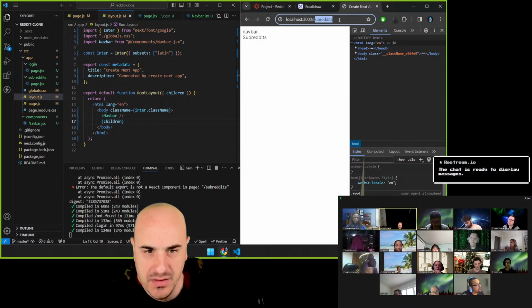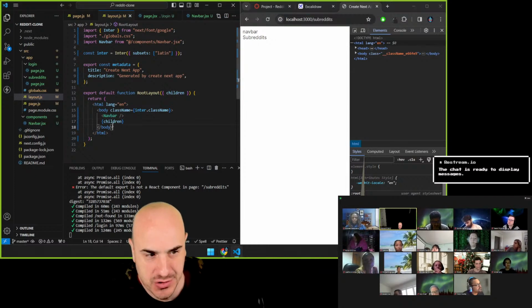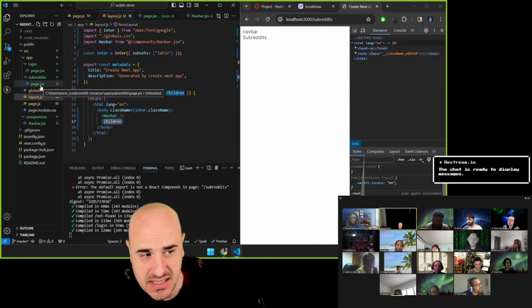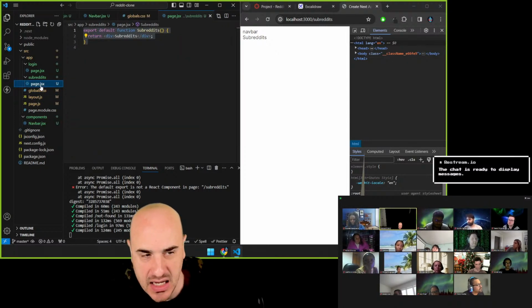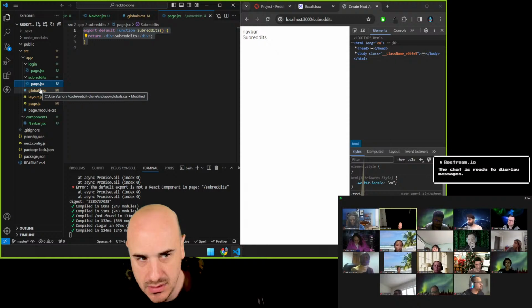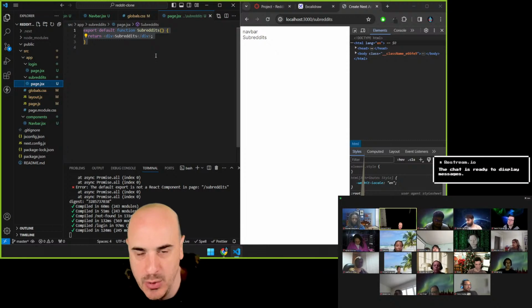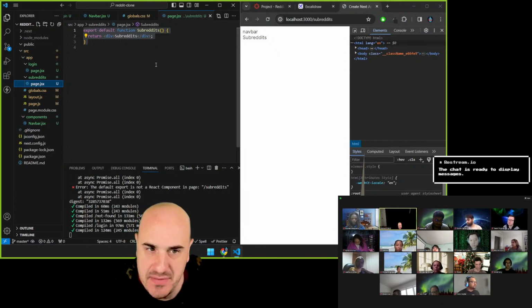Namely, on the /subreddits path, what is children? The subreddit page? Yeah. This component is going to be the children. And if this had children of its own, they would all be nested in there.